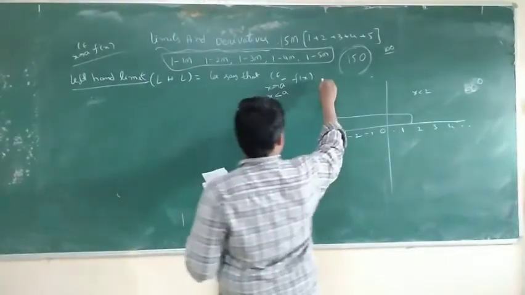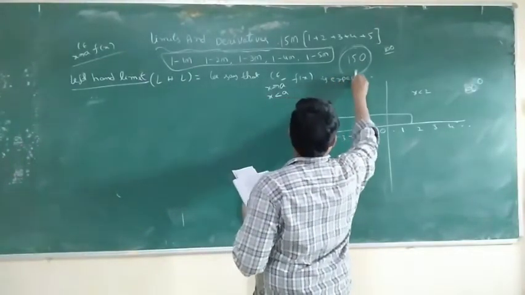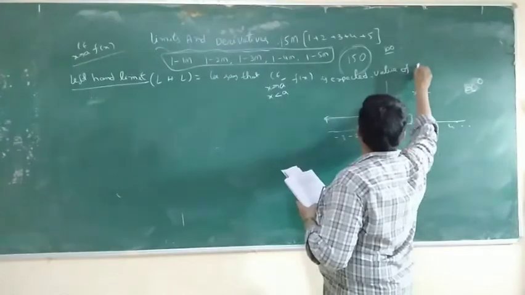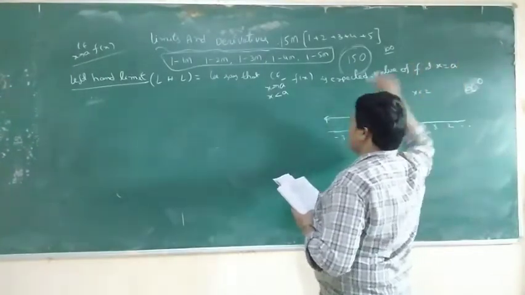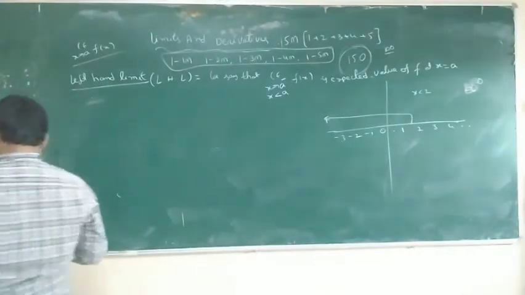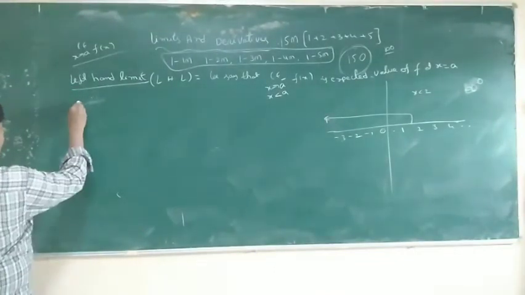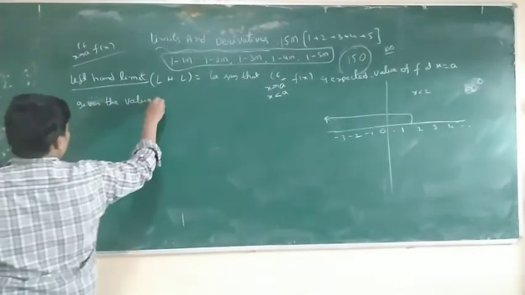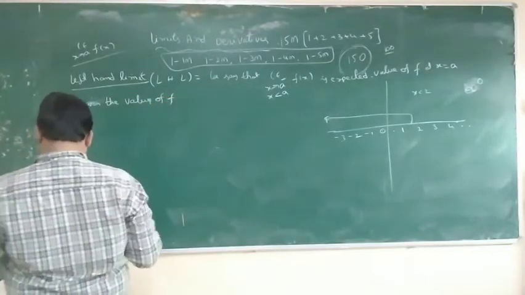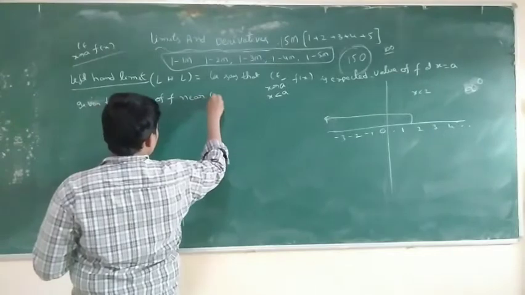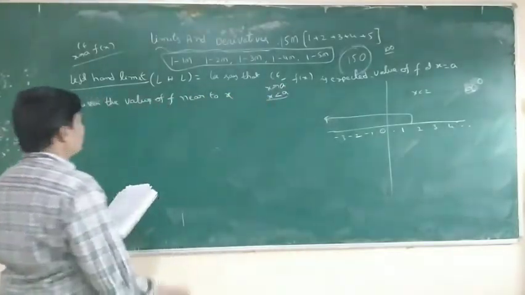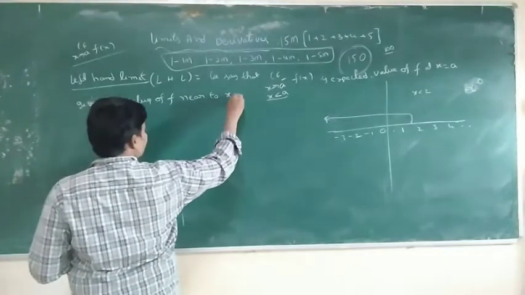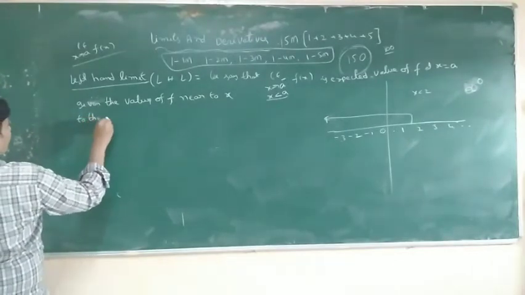is the expected value of f at x equal to a, given the values of f near to x, to the left of a.